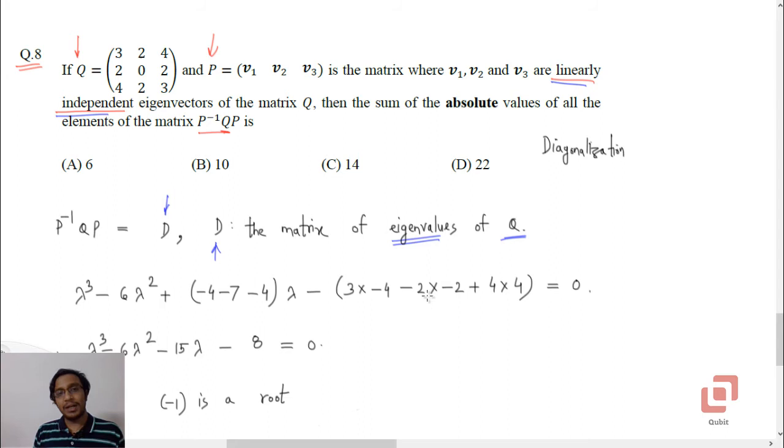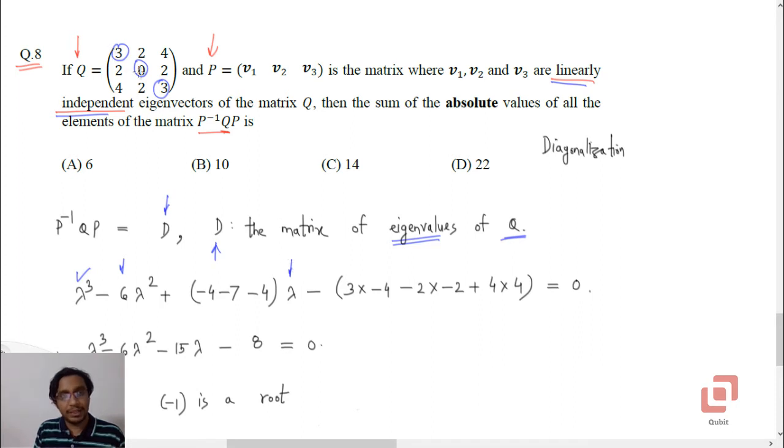Assume that lambda is one of the eigenvalues. It is a 3 by 3 matrix, so the first term will be lambda cubed minus the trace of the matrix into lambda squared. The trace is the sum of the diagonal elements, so 3 plus 3, 6, plus the sum of the minors of the diagonal elements times lambda.